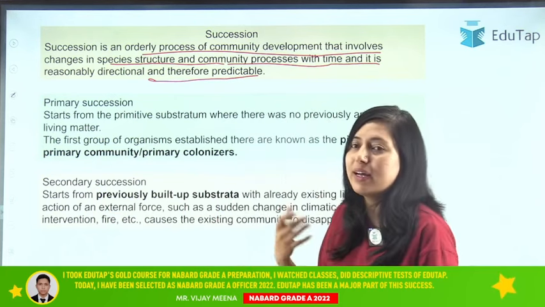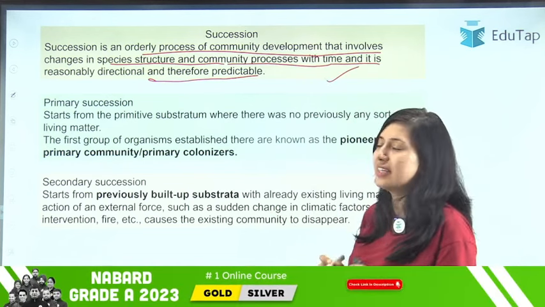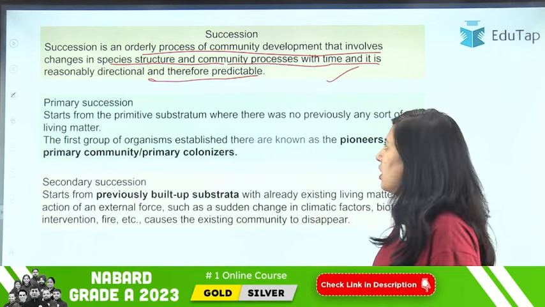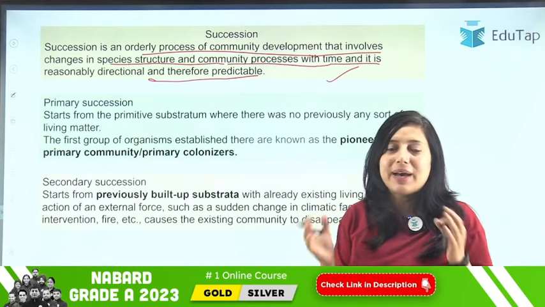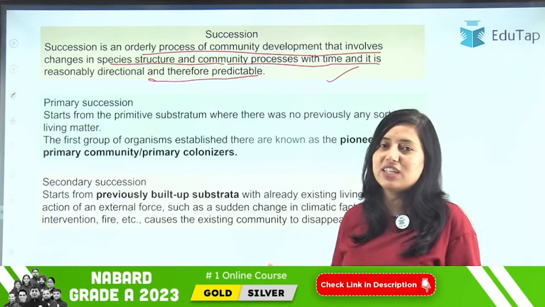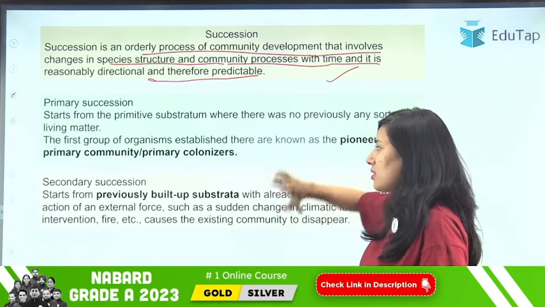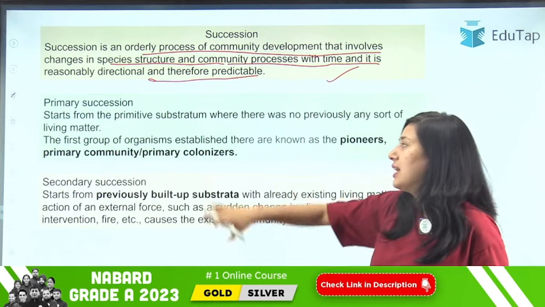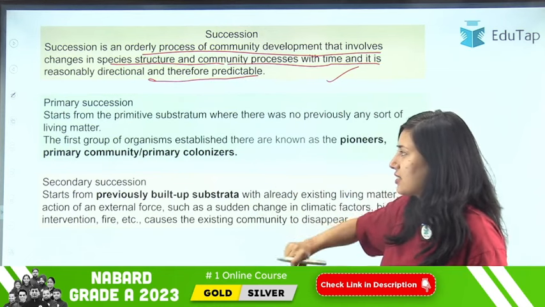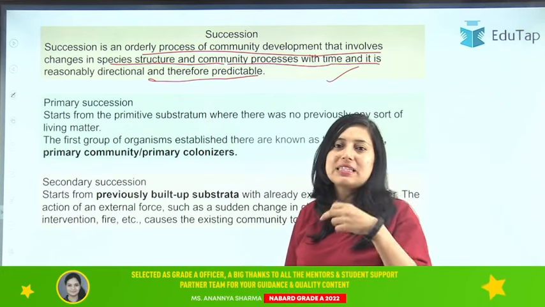It is a progression, or a process of community development that changes the species structure. So that barren land will develop into the forest. That is completely changed due to this succession process. So that is your succession. Now your succession can be of two types: primary succession and secondary succession. As the name suggests, primary means initial.